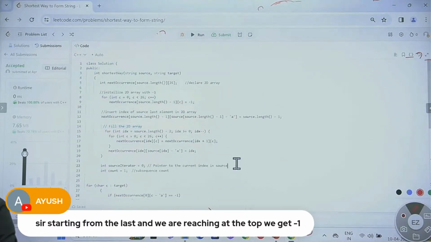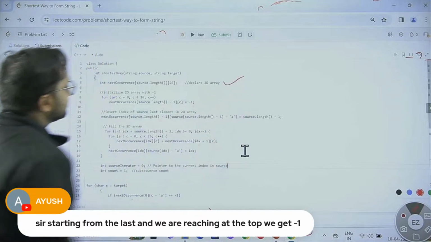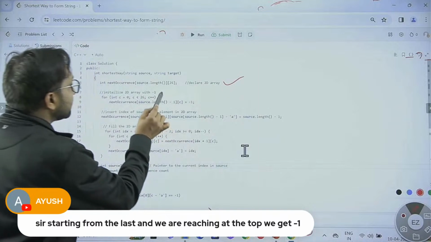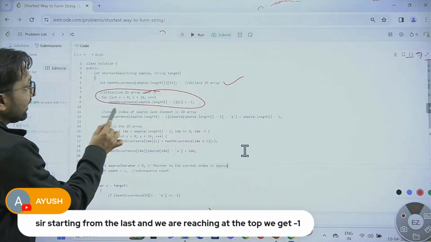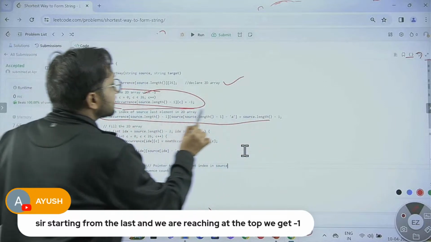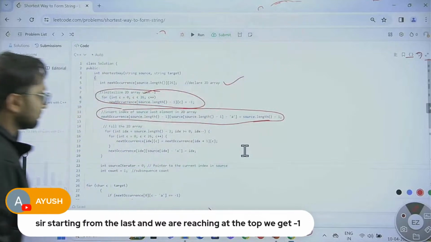So here, you can see from the starting now. Just declare the 2D array. Going through again, the last row is filled with -1. Only one element in the last row is updated, whatever element is the last element in the source.